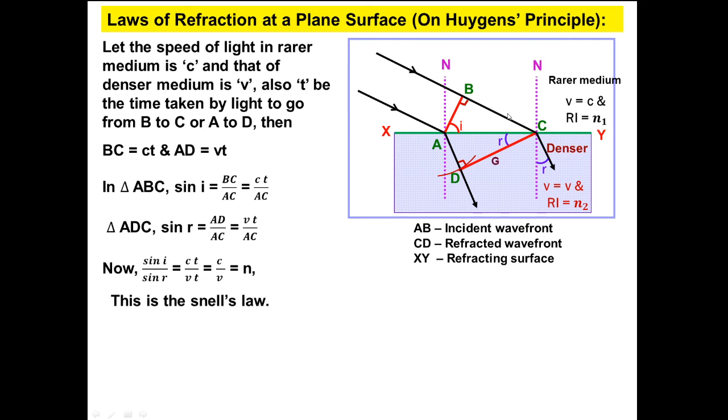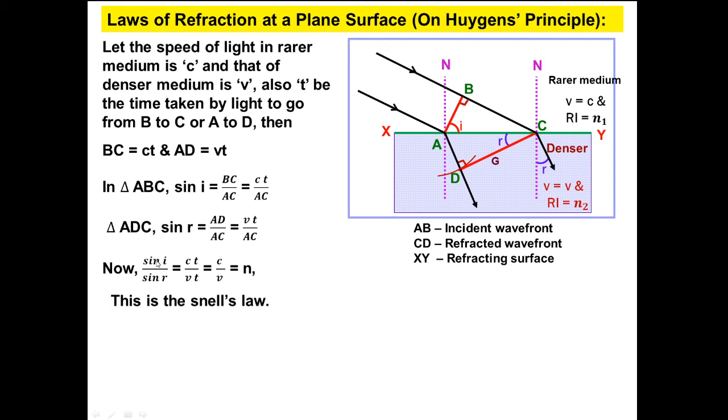Now in triangle ABC, it is a right triangle. So what is sin i? Sin i will be the perpendicular BC by AC. BC is ct by AC. Again, in right triangle CDA, sin r will be AD by AC, and AD is vt, so vt by AC.